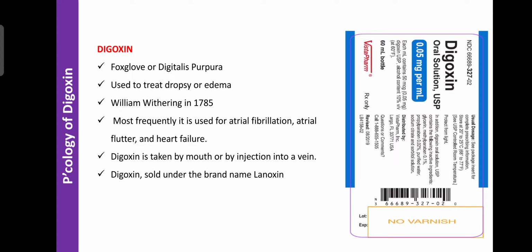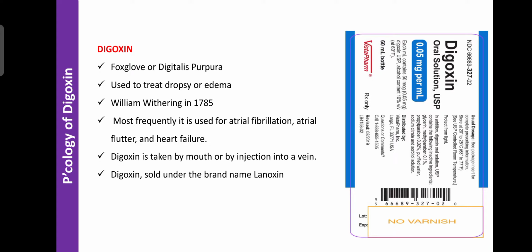Both drugs increase the force of contraction and performance of the heart, but the difference is regarding the utilization of oxygen. Cardiotonics do not increase the utilization of oxygen, but cardiac stimulants increase the utilization of oxygen. That's why they are known as cardiac stimulants, and digoxin is known as a cardiotonic.